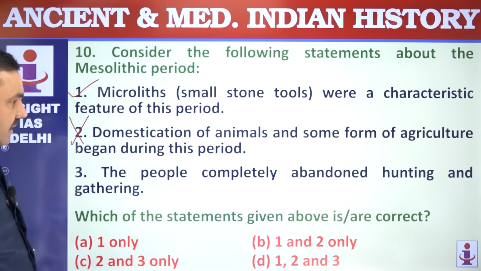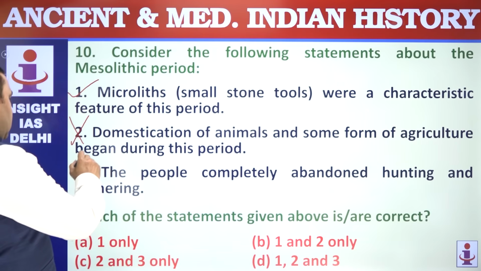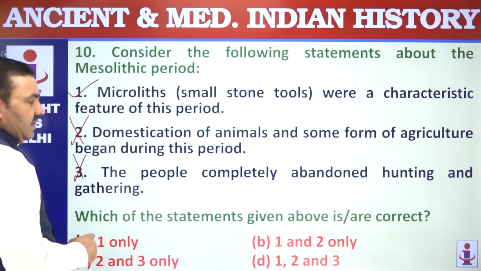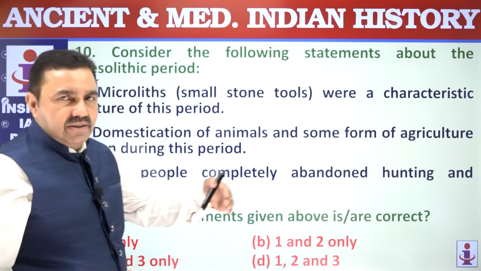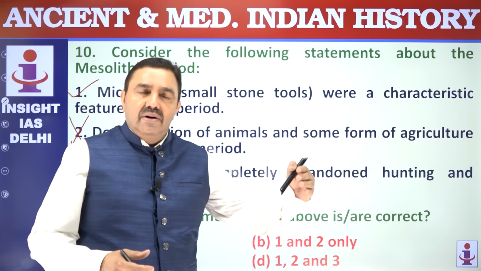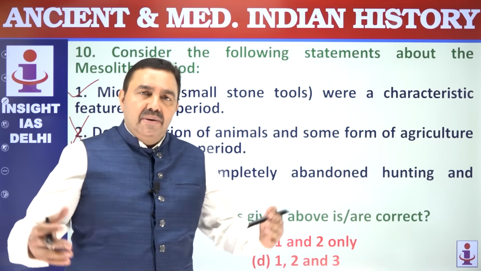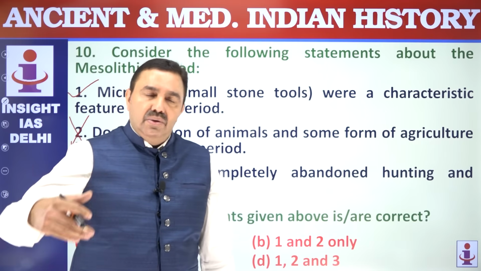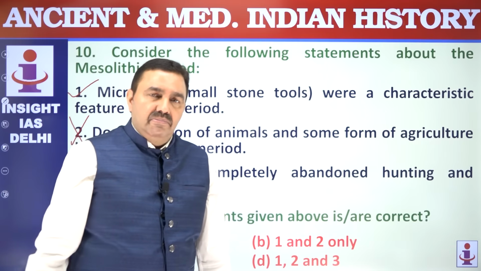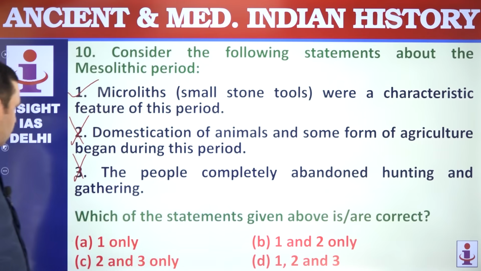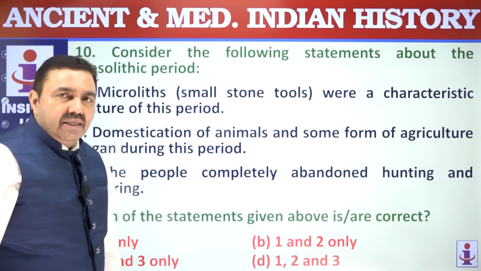The people completely abandoned hunting. This was never abandoned. Even today, Salman Khan is facing a case of hunting of blackbuck. So hunting is being done by men even today. In Africa, in North America, hunting is a very common pastime. So whatever man learns once, that is never abandoned completely.